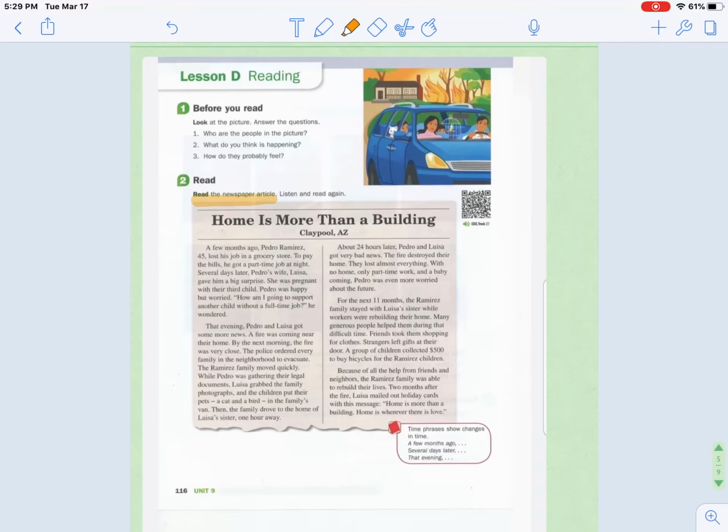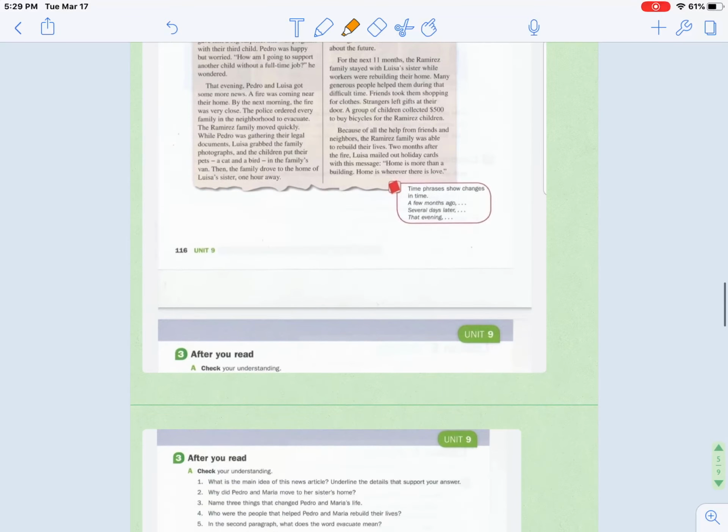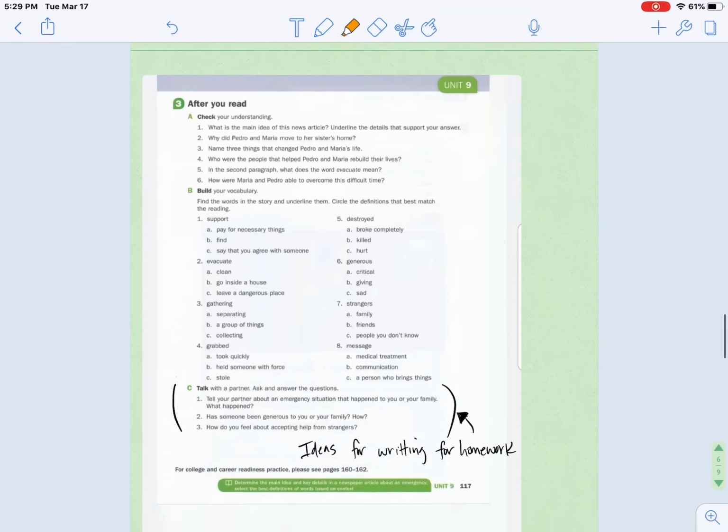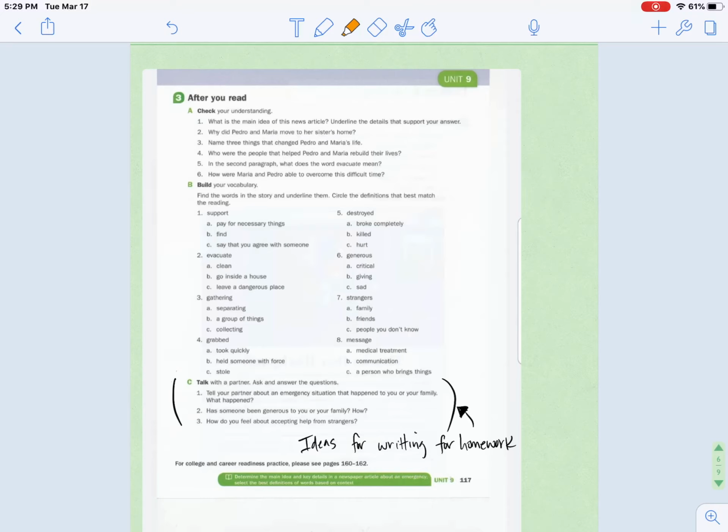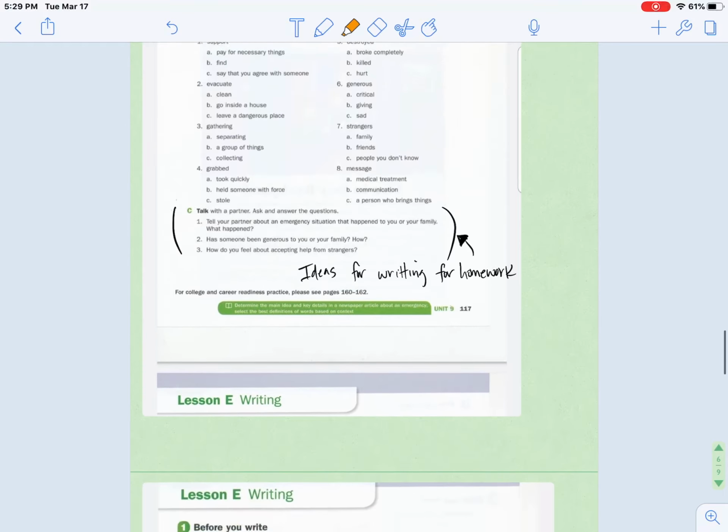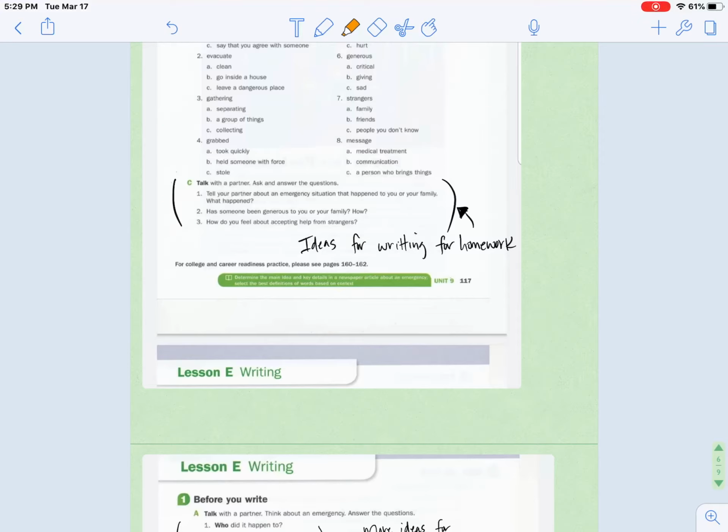We will have some questions on the next page, on page 117, talking about the reading. So it says, after you read, please answer these questions, and we will be answering A and B. For A, let's make sure that we write them in complete sentences, and for B, you can just circle them. Exercise C down here, as I put right here, are some ideas for the writing part